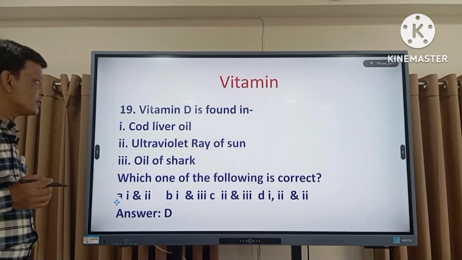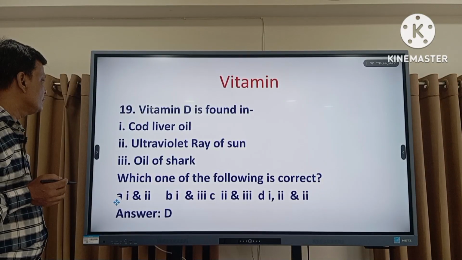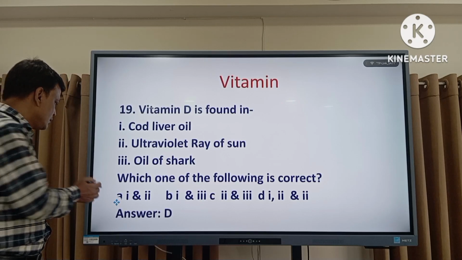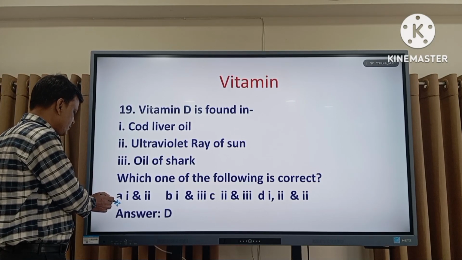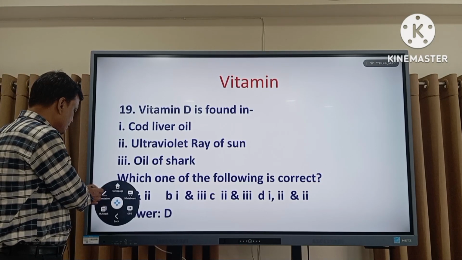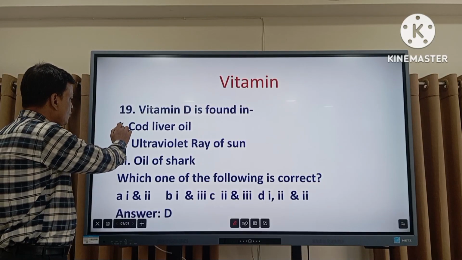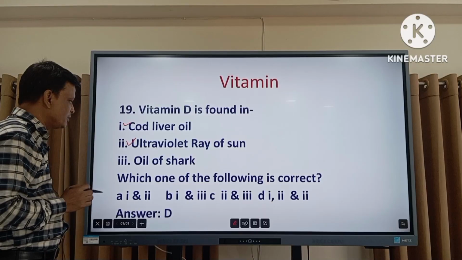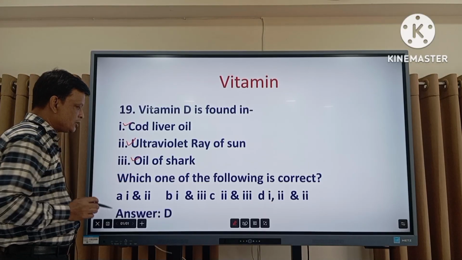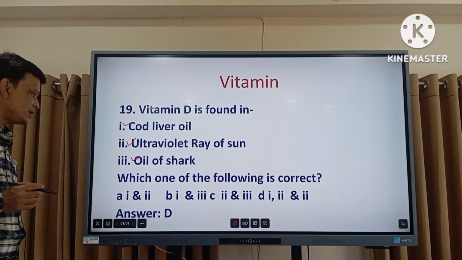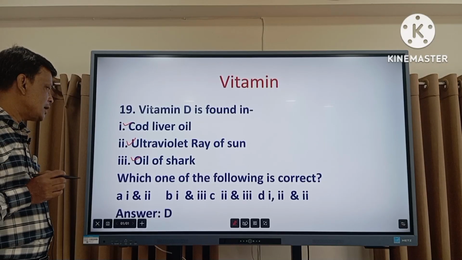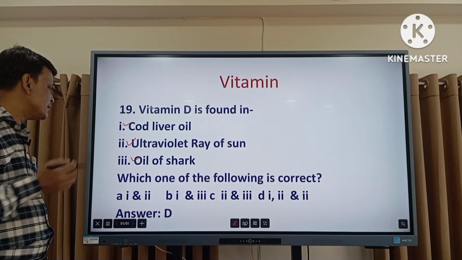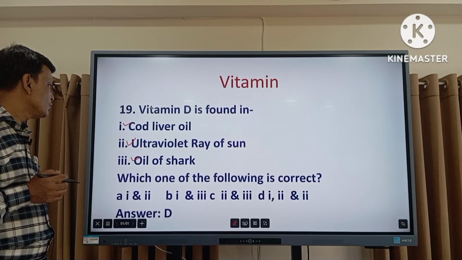Now the question number 19. Vitamin D is found in cod liver oil, ultraviolet ray of the sun, oil of the shark. Which one of the following is correct? Actually vitamin D is obtained from all of the above. So the right answer is 1, 2 and 3.